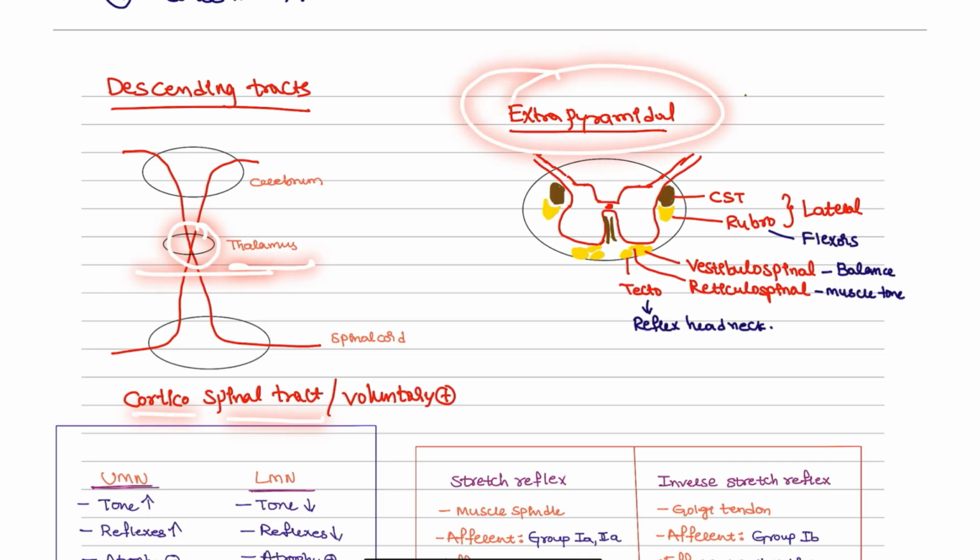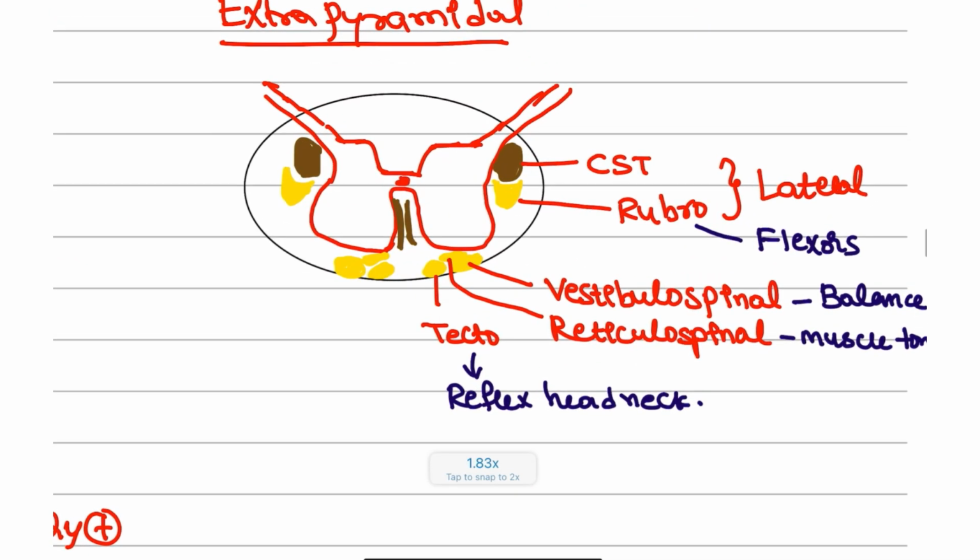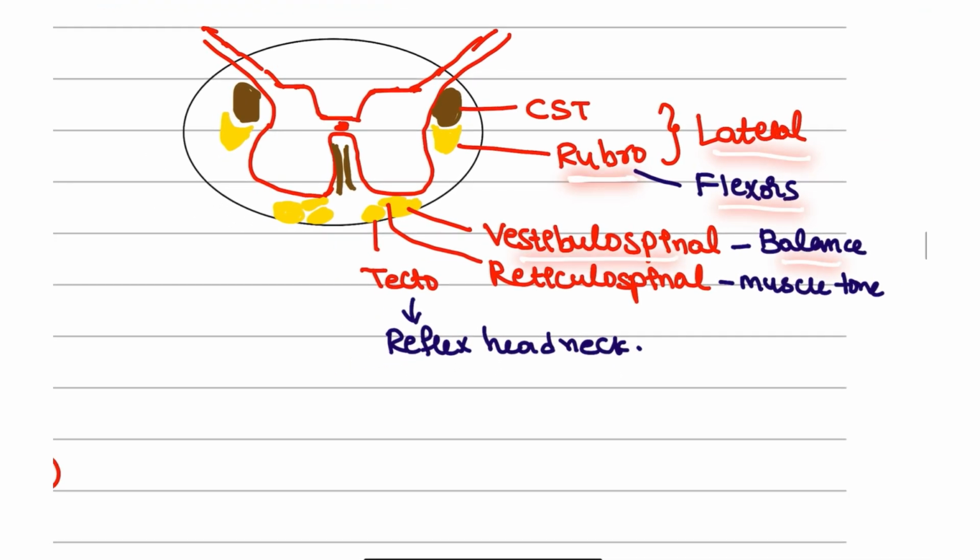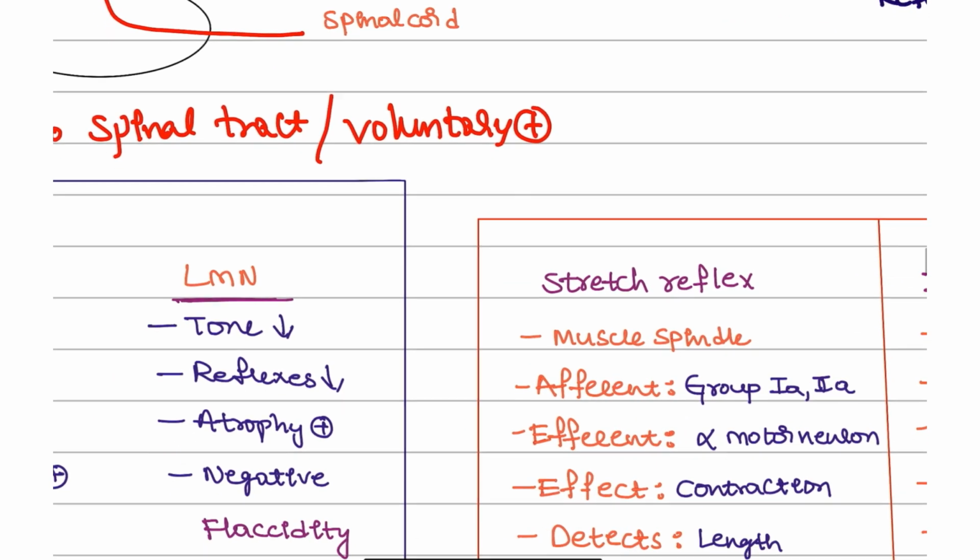And extrapyramidal tracts, you have four different types. One is the rubrospinal pathway, that is for the flexors and it is present laterally. Vestibulospinal is for balance, reticulospinal is for muscle tone, and tectospinal is for the reflex of the head and neck.